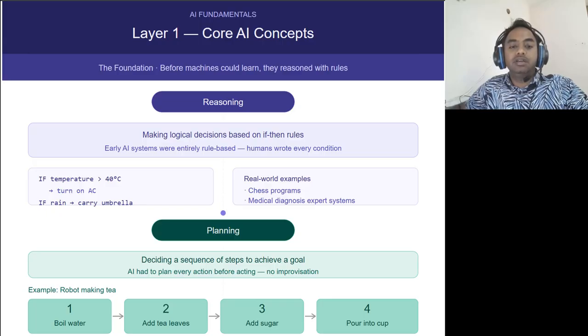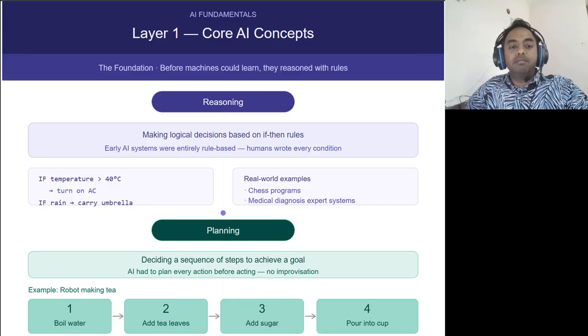First is reasoning. Reasoning means making logical decisions based on rules. Example, if temperature is greater than 40 degrees Celsius, then turn on the AC. If it's raining, then carry an umbrella. So early AI systems worked exactly like this. Examples included chess programs or medical diagnosis expert systems. But there was a problem. Every situation needed manual rules written by humans.